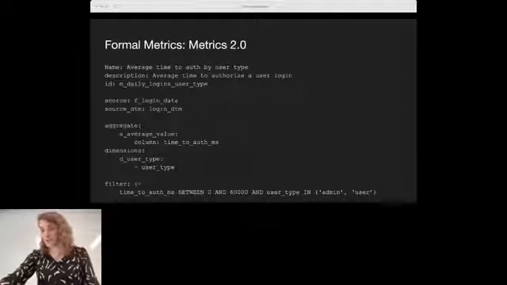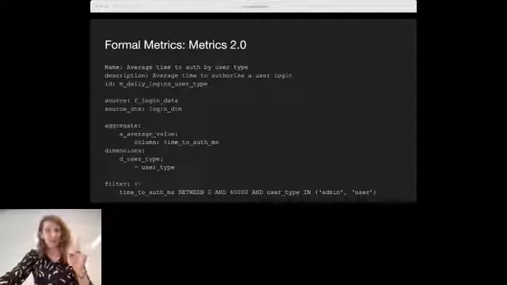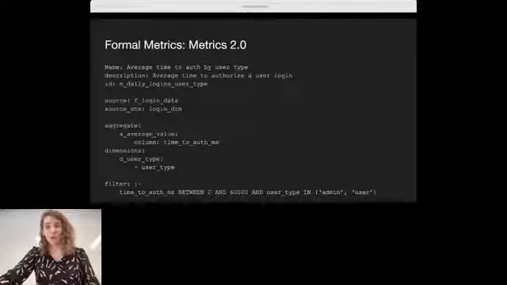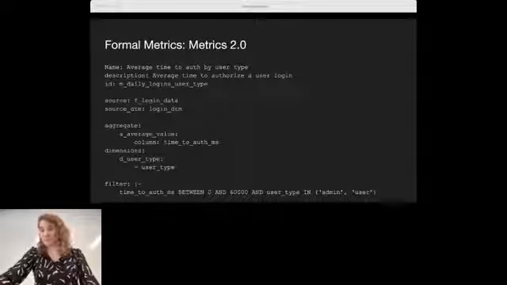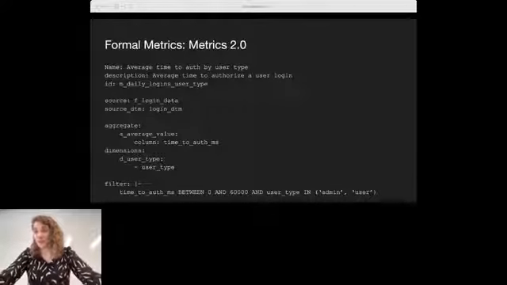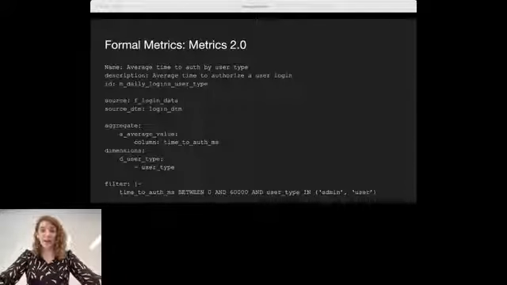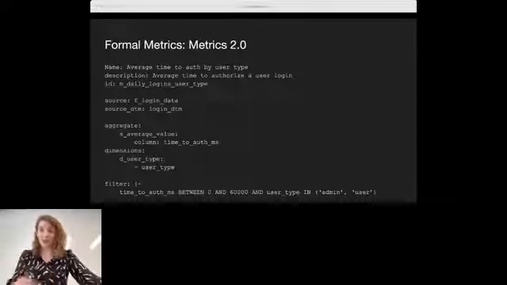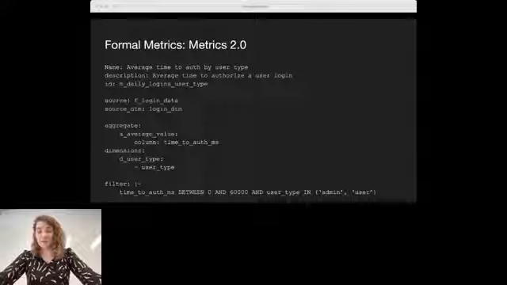So if we take all of this that we've just done and enhance our metric definition a little bit more, this is what we get. We get a metric called average time to auth by user type, with a description of the average time to authorize a user login. It has an ID that we can reference in other places. It has a specific data source, which is our flogin data source that we defined a couple of slides ago. And it has a specific column from that source that we're going to use for all of our time references. Similarly, our aggregate is now fully defined.